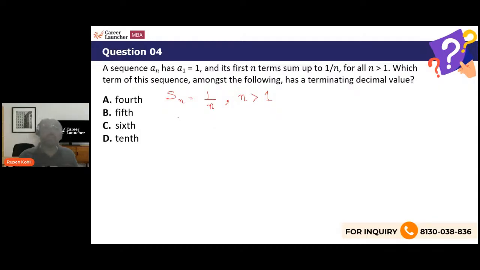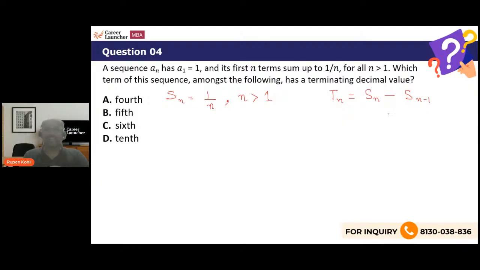Now, here is the logic I want to discuss. Very important. Whenever the formula gives the sum of the first n terms, which is happening in this case, this question tells me S of n is this formula 1 over n. The first thing that you can quickly jump on to do is find the formula for the nth term. Directly using this Sn, you can find Tn. How? The nth term, can I not define the nth term as the sum of n terms minus the sum of n minus 1 terms?